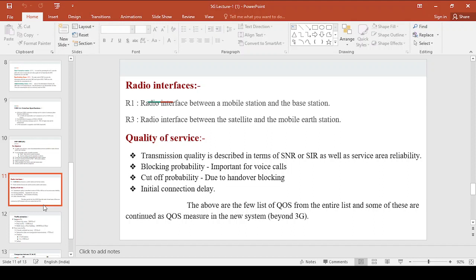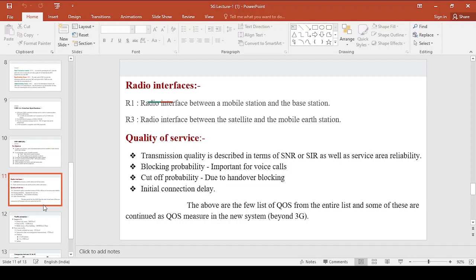Now this 3G system also had provisions to connect to satellite communication systems, and this is also a very important part of 5G. Radio interface R3 is an interface between the satellite and the mobile earth station, right? This provides a connection to the satellite communication system.